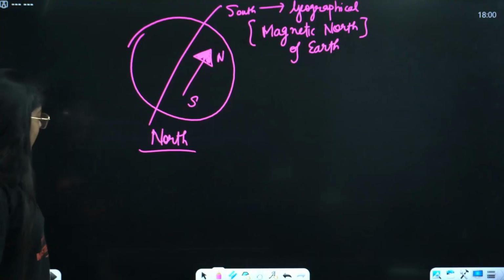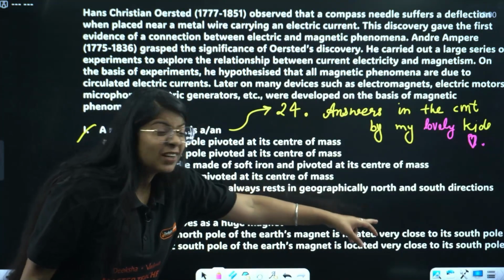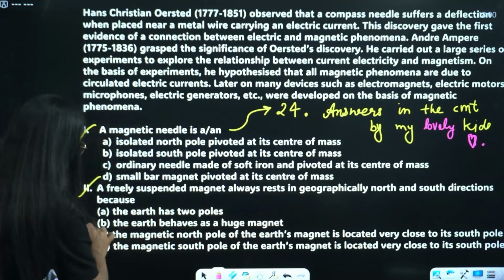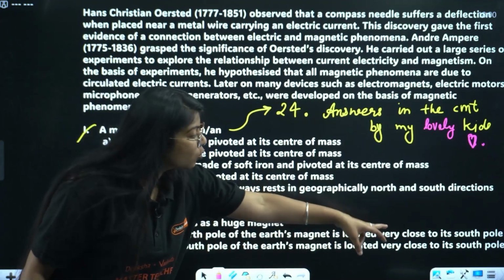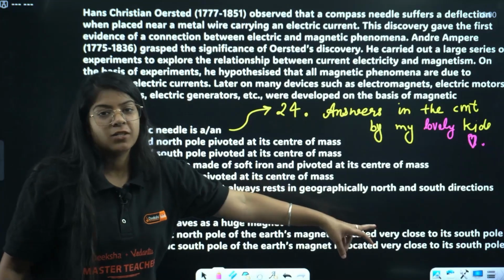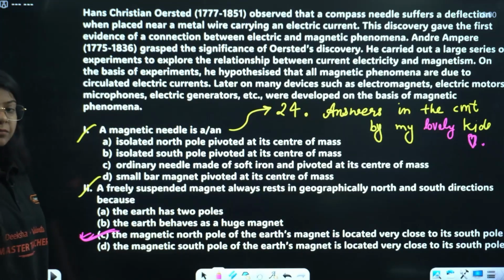Right? So which one is correct? The magnetic north pole of the earth's magnet is located very close to the south pole. Can be correct. The magnetic south pole of the earth's magnet is located very close to its south pole. That is not true. So the correct option is answer number C.